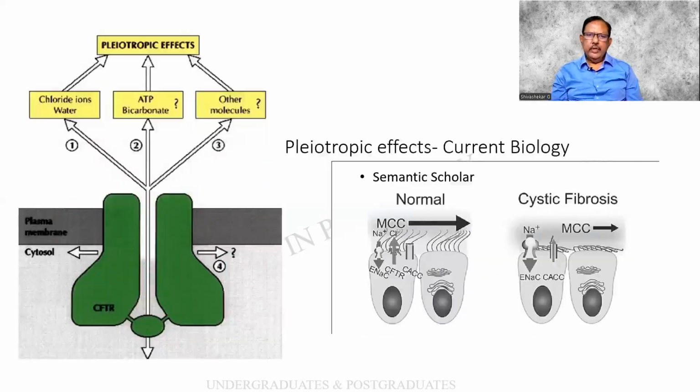There is something called pleiotropic effect in Current Biology. That is where this picture has been taken from. So this is the ion channel. You find that there are chloride ions. I told you initially there will be a flow, but this is being blocked in a case of mucoviscidosis. As a result, there is over-precipitation of the chloride on the surface, leading to a permanent block as well as the salty skin. ATP, bicarbonate, and other molecules are also concerned. That is why it is said that the one defect, one gene theory is not applicable over here. And here is a schematic from Scholar explaining the development of cystic fibrosis.